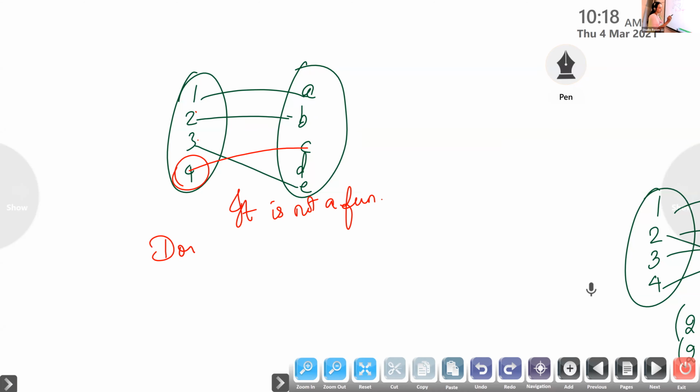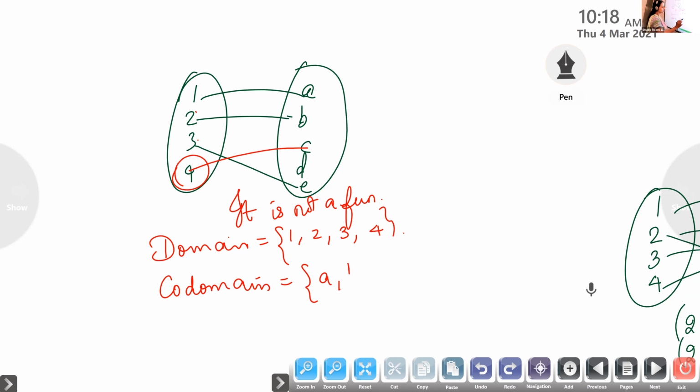So can you give which are the elements in the domain? 1, 2, 3, 4. What about the elements in the codomain? A, B, C, D, E. What is range?